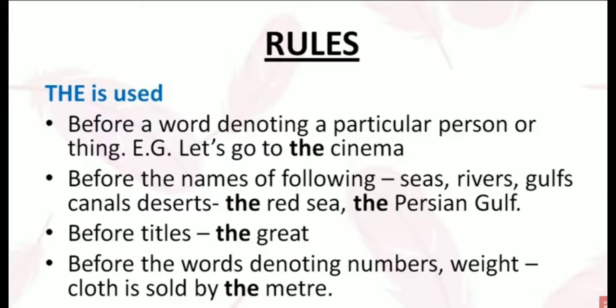Also before the names of the following: seas, rivers, gulfs, canals, deserts, like the Red Sea, the Persian Gulf. So we use the because they are very specific. So the is used to refer to a specific or particular noun.